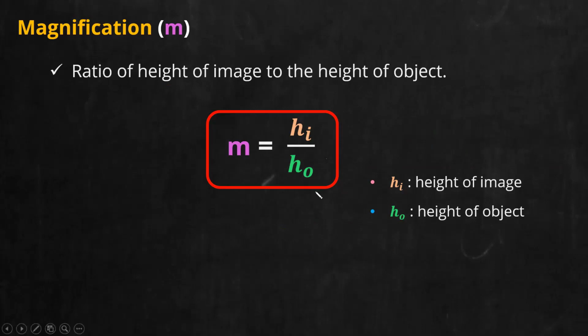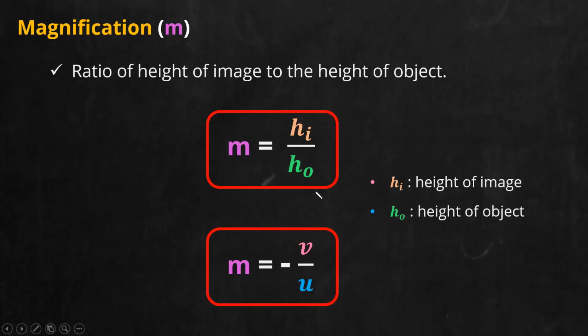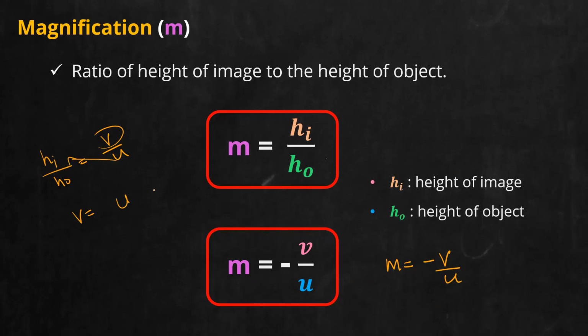Now we have one more equation regarding magnification. Magnification can also be written as a ratio of image distance to object distance, and always don't forget about this negative. Write it down: magnification is minus v by u, where v is image distance and u is object distance. In some cases, you will get hi by ho equal to v by u, and they will give any of the three values and ask you to find the other. Suppose in this equation, how can I find v? v can be written as u into hi by ho, by cross multiplying.